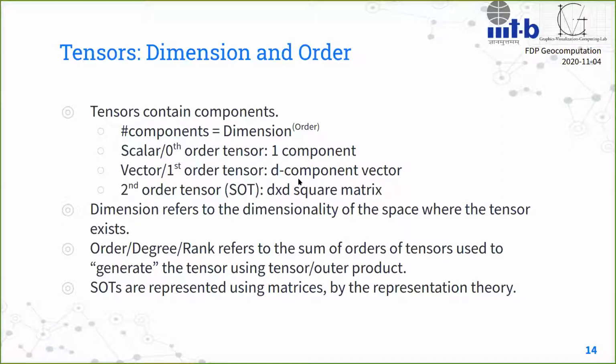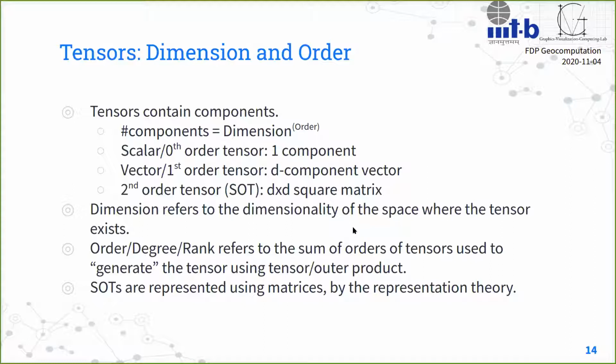Now, the second order tensors that we are interested in are represented using matrices, right? And there is a representation theory in mathematics which governs it, by which they say that a second order tensor can be represented in the form of matrices.